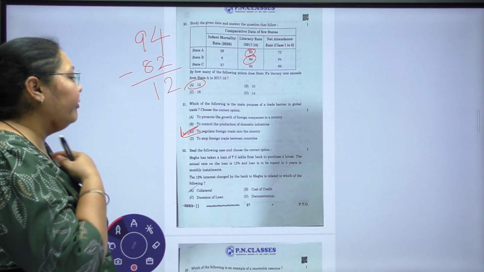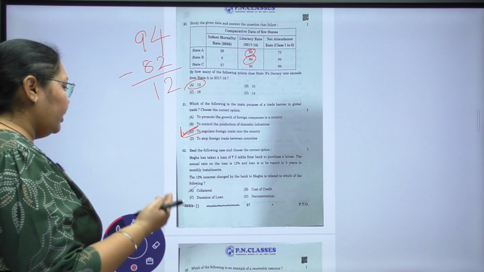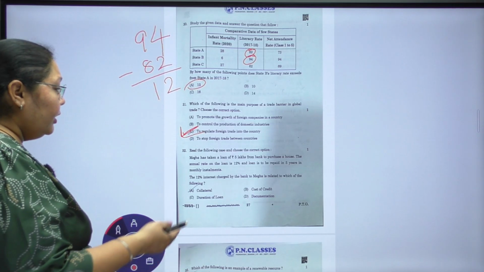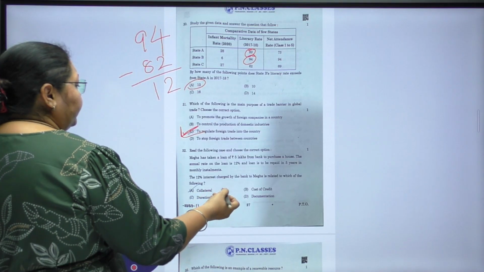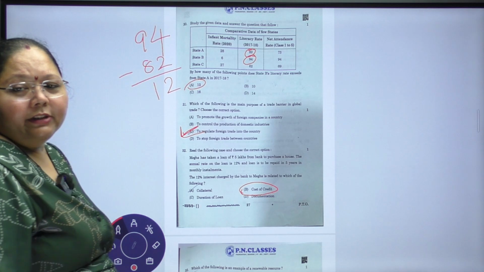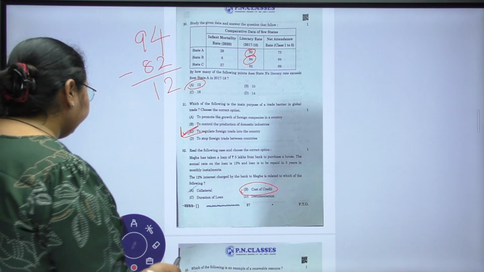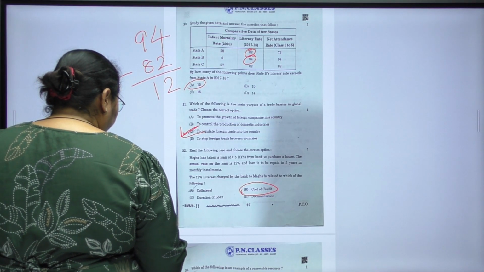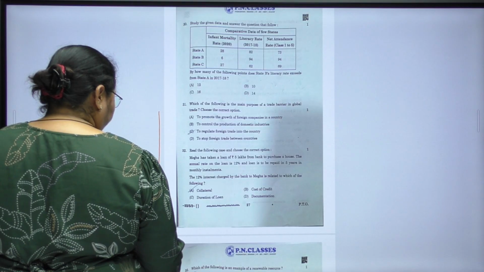Now which type of this we can say? Collateral? No, not at all. Duration of loan? Not at all. Documentation? Not at all again. So the last option is option B, cost of credit. You have taken something on credit and you are paying the cost of the credit, right? So B is the correct option. Moving towards the next question.